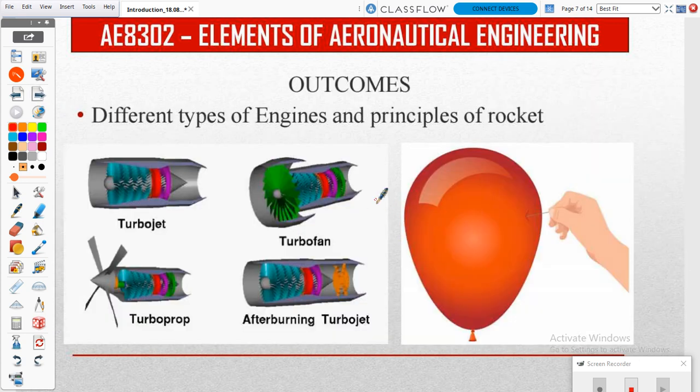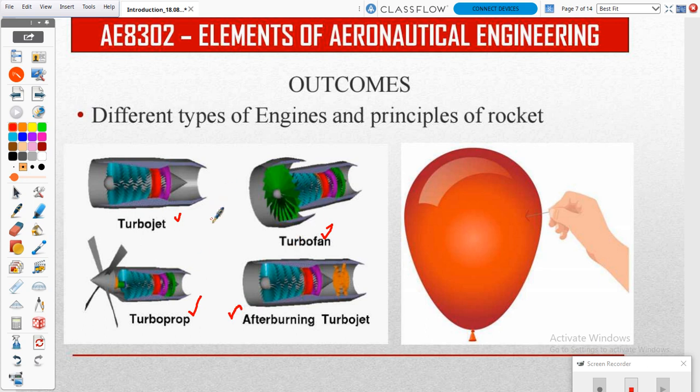And next one, I think it's the last outcome, that is the power plant. I already told that the engine will give energy to carry our vehicle in the air, that is the propellant. So mainly we have turbojet, turbofan and turboprop and afterburning turbojet engines.